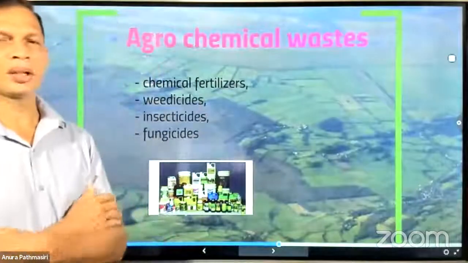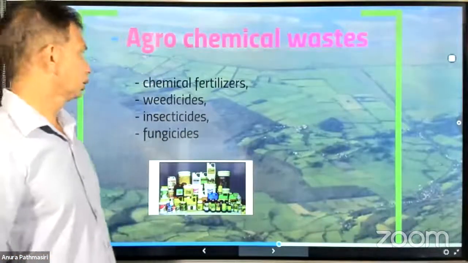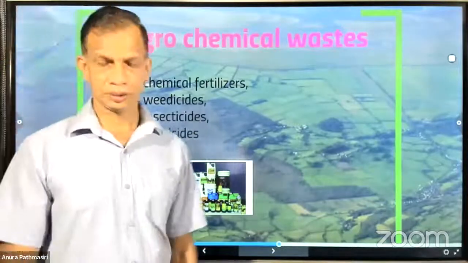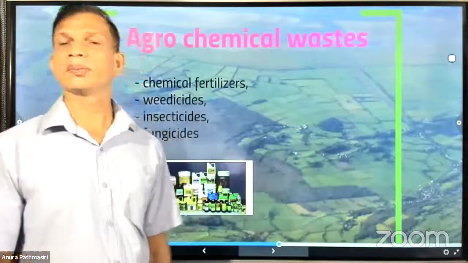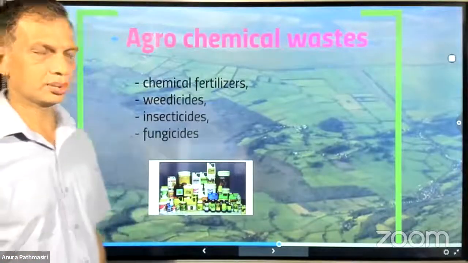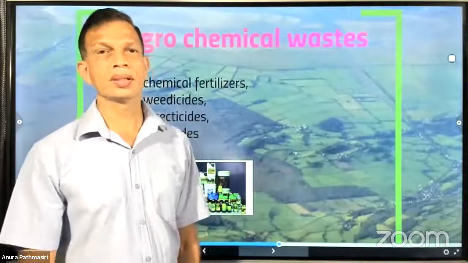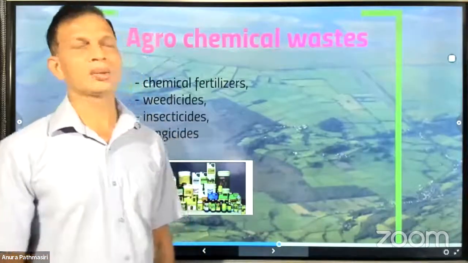And this is agrochemical waste. You know how they come, and thanks to the government policymakers, they have decided to minimize agrochemical usage in the country. But anyhow, there are some issues.